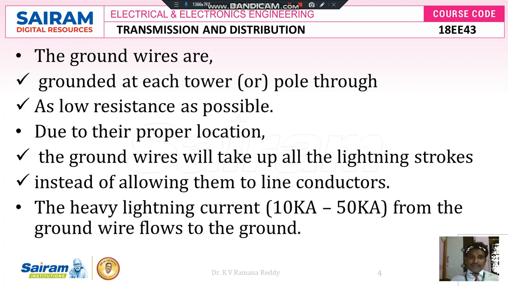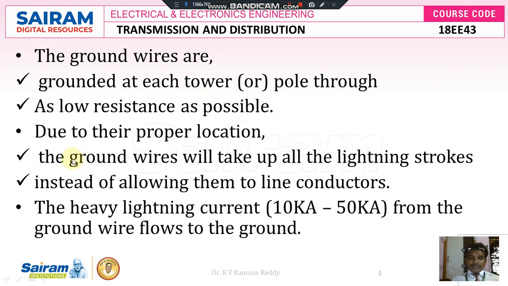So the ground wires are grounded at each tower to surge the current towards the ground as early as possible. Sometimes not only at each tower, sometimes pole through, it is properly connected to the ground. And the ground resistance is kept as low as possible due to the proper location of this grounding wire.